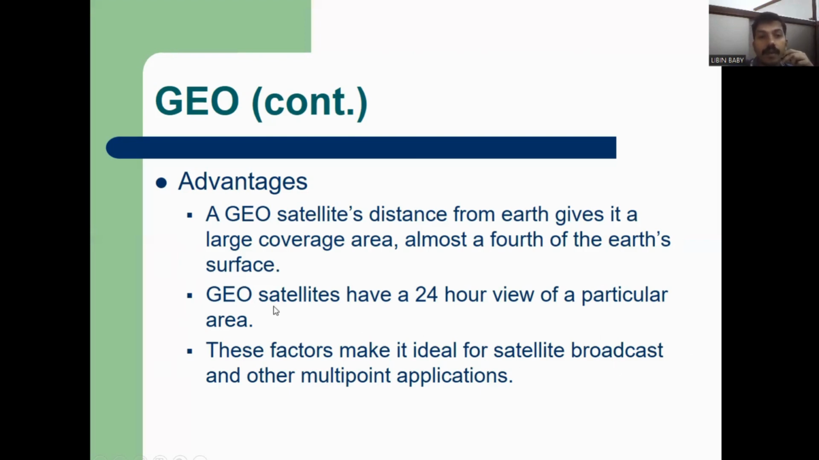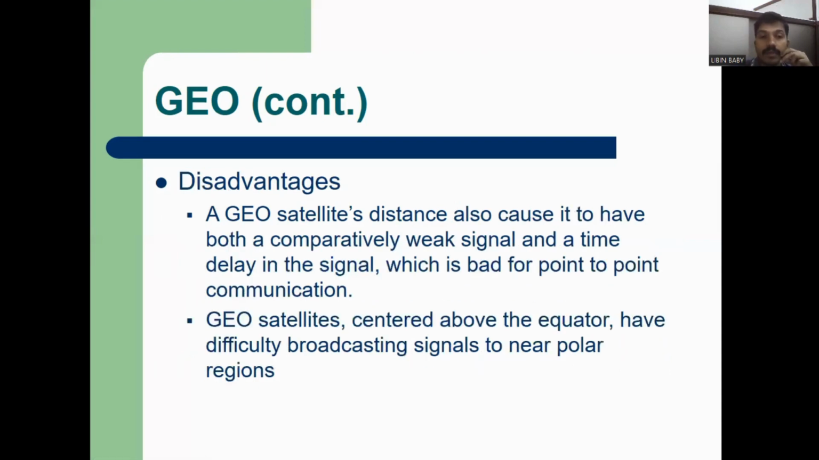Then these satellites stay over a particular area 24 hours a day, so broadcast and multiple applications are possible. What is the disadvantage? The disadvantage of GEO satellites is a comparatively weak signal because of the distance. Then it is used for point-to-point communication. And since the satellite is centered above the equator, broadcasting signals near polar regions is difficult.